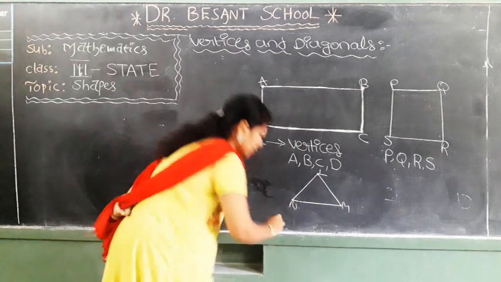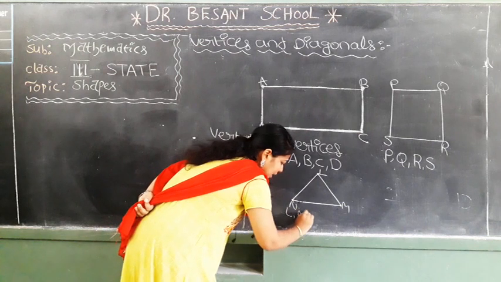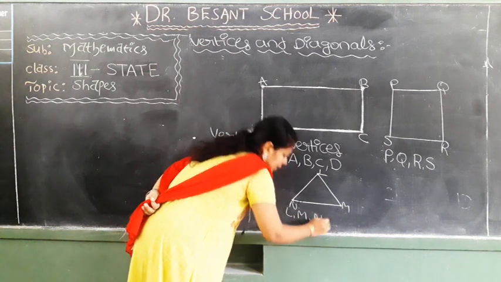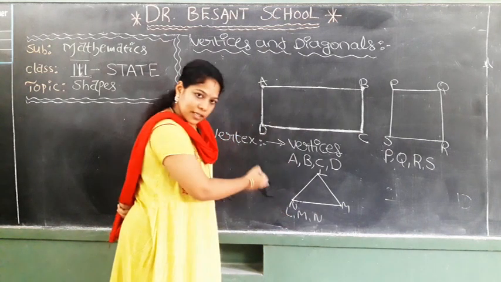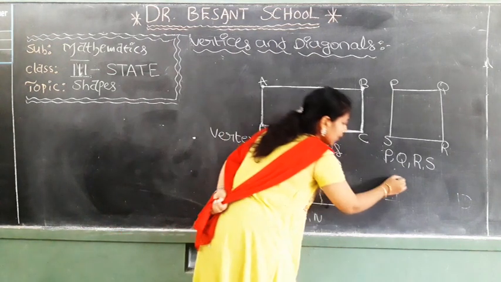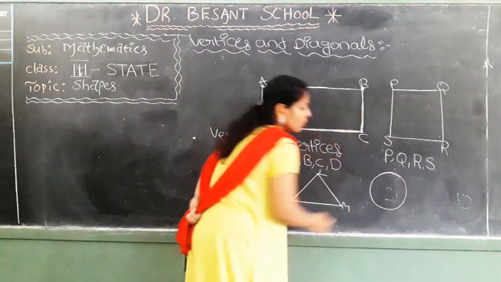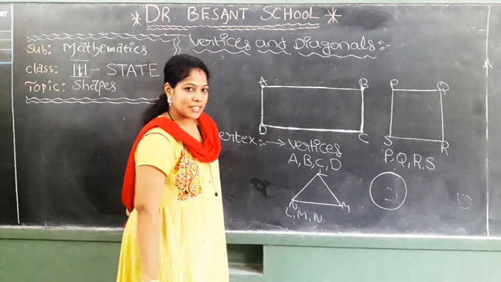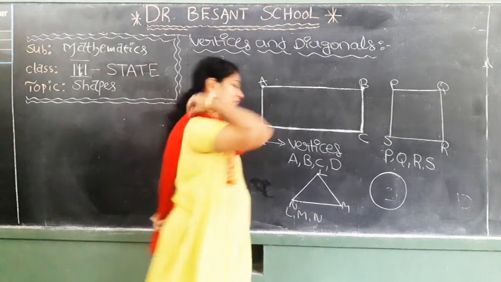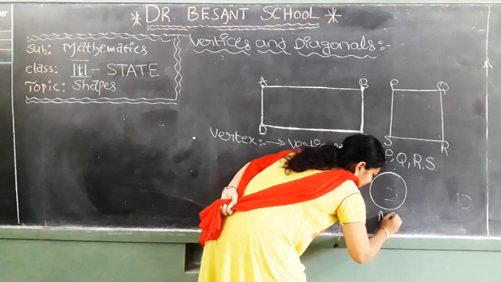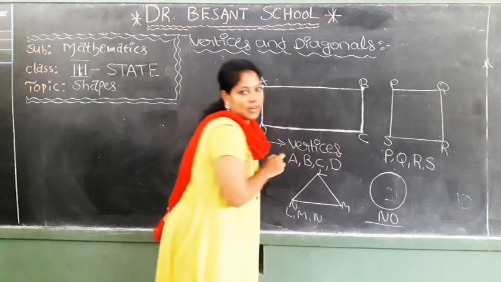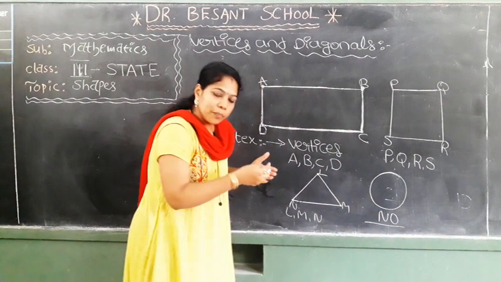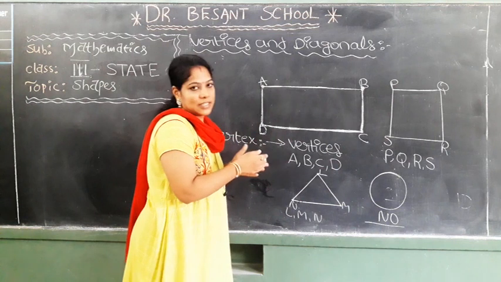These are the vertices for the triangle. Now I am drawing the circle. What are the vertices for the circle? Is there any vertex? Good children. There are no vertices for the circle. Why? Because there is no meeting point of the sides there.